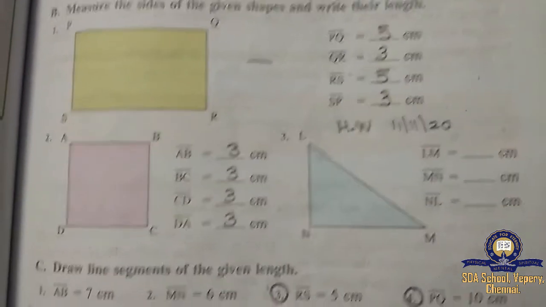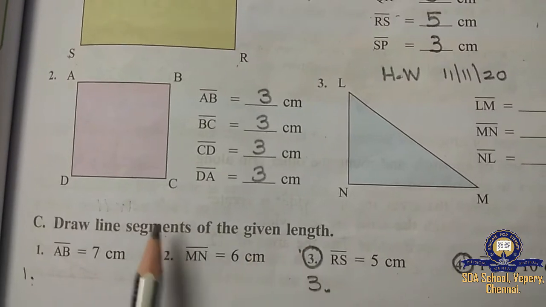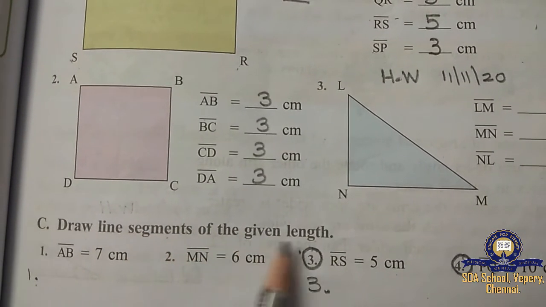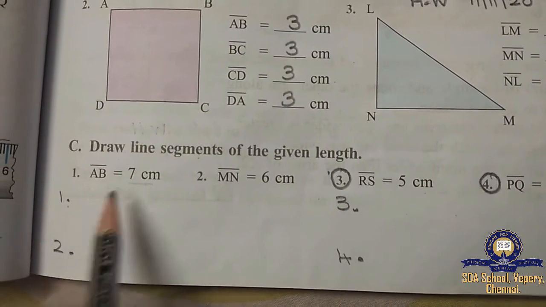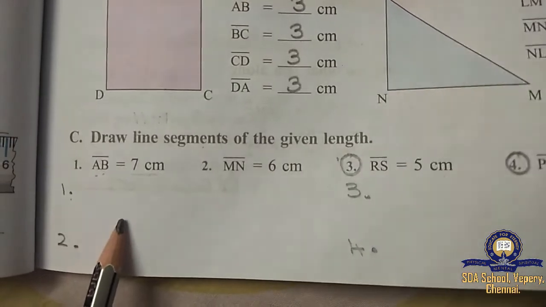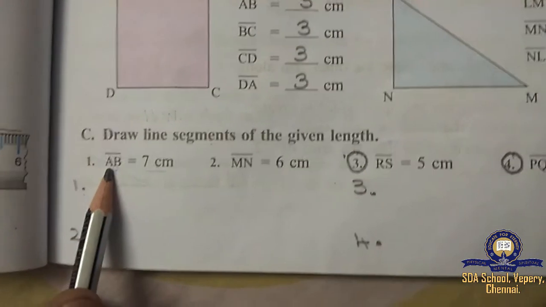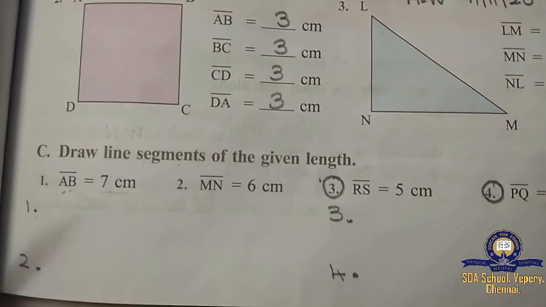Okay, now we'll see C1. Draw line segments of the given length. First, how many measurements have they given, children? A, B. Whatever alphabet they have given, that alphabet only you have to write. You should not write simply B, C and all. They have given A, B, so you should not write B, C. Okay, children? Here 7 centimeter.